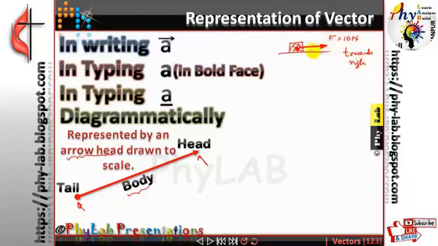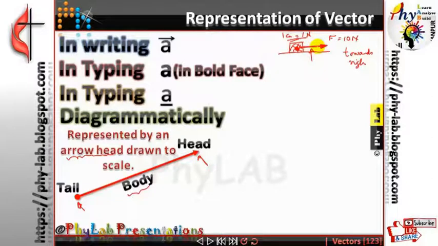This arrowhead is drawn towards the right. And then the length of this arrowhead will tell me the magnitude part of the vector. Is that clear? So what I am going to do, I may draw a 10 centimeter line and say that every 1 centimeter means 1 Newton. That is always drawn to scale. I may draw a 5 centimeter line and say 2 centimeter means 1 Newton.